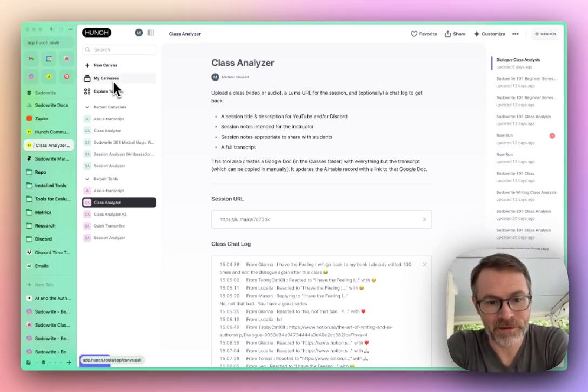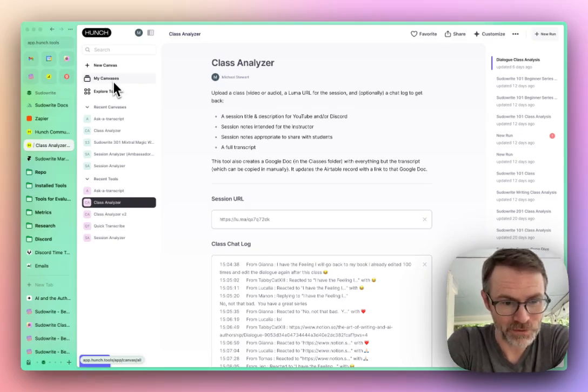We're building an AI product. We are building AI products at Sudowrite, but we weren't using enough AI in our own internal processes. And so this has been a great excuse to do so.